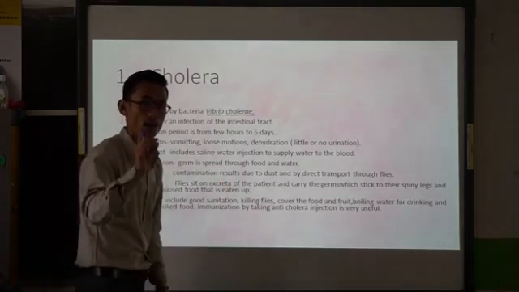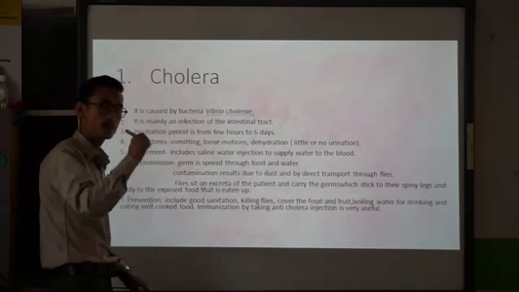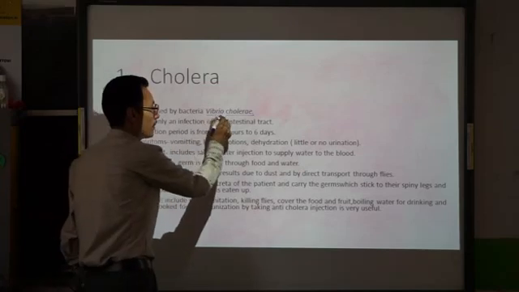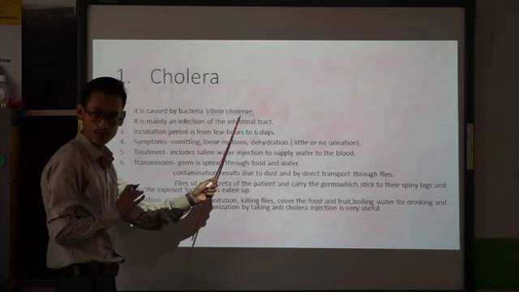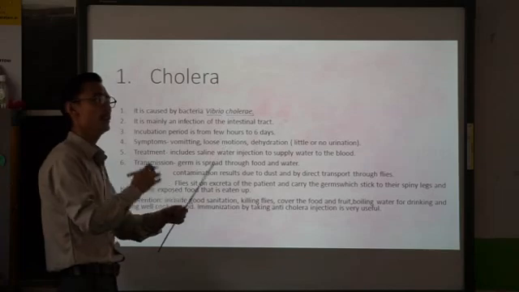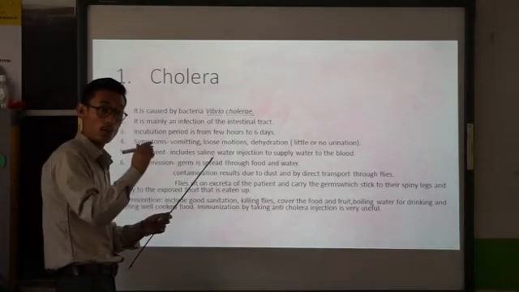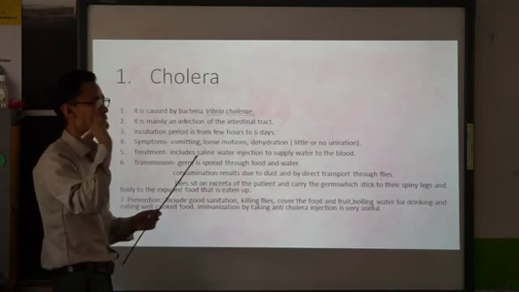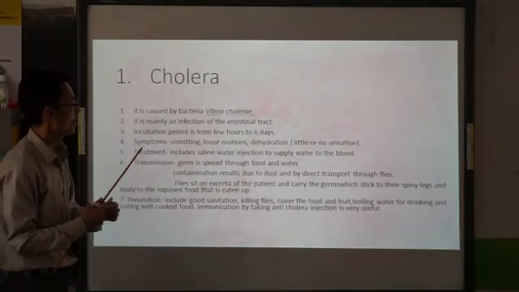Whenever we write the scientific name of the bacteria by hand, we have to underline the genus name and the species name separately. Since it is a scientific name, we have to underline it. In your textbook it will be in italics, so no need to underline there, but when we are writing it, we have to underline it. Clear? So the name of the bacteria that causes cholera is Vibrio cholerae.